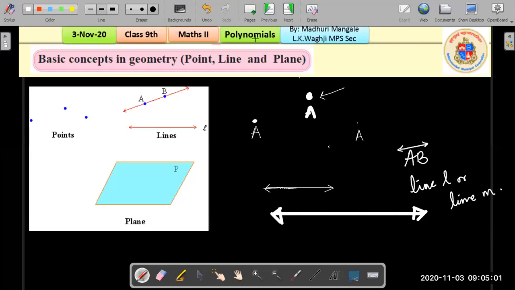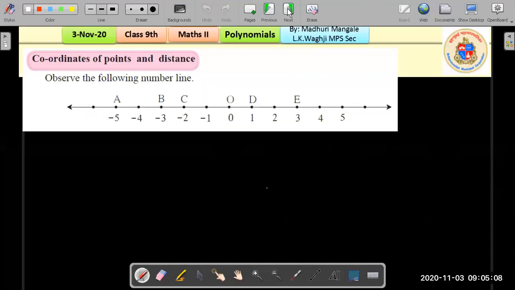All right, so with that we will move to the next part, which is what are the coordinates of points and distances. So for this class, we are actually finding the distance between 2 points using a number line. Now you all know what is a number line. A line which has all the numbers on it, all the real numbers on it. That is a number line, right? You can see there's a 0 at the center. There are positive numbers on the right and there are negative numbers on the left.